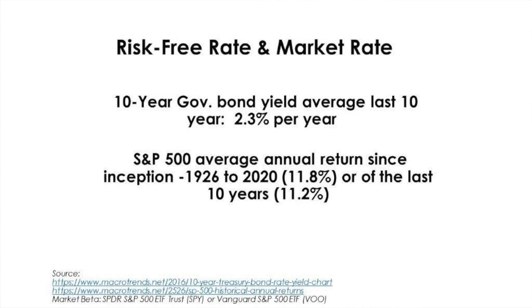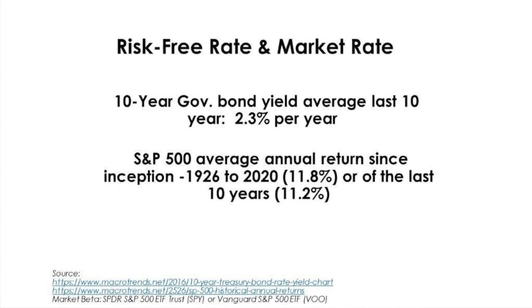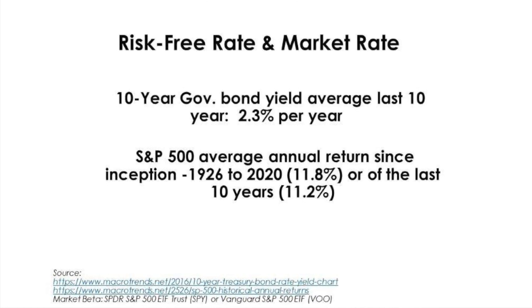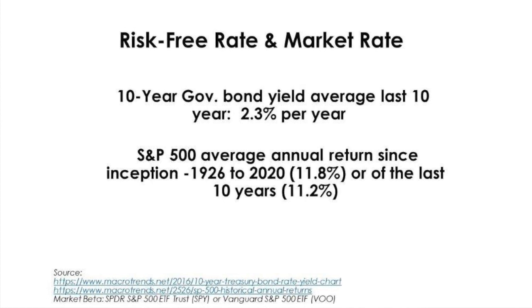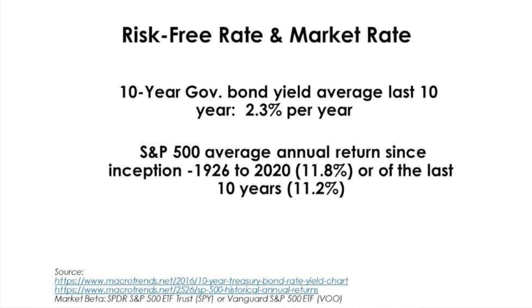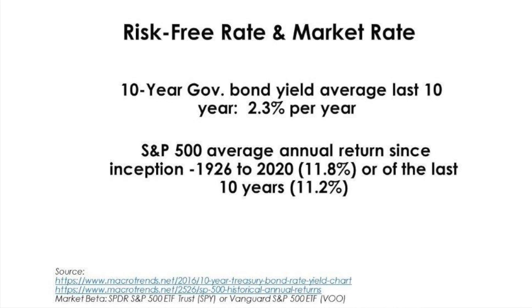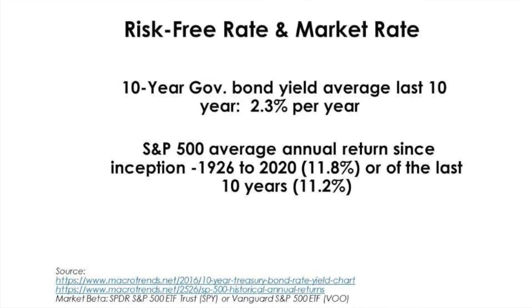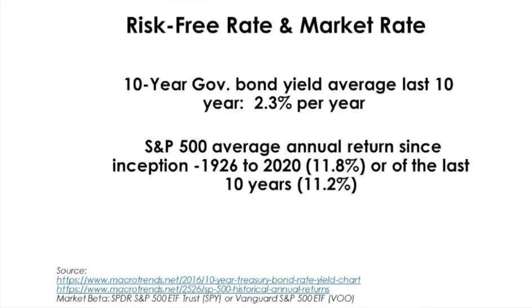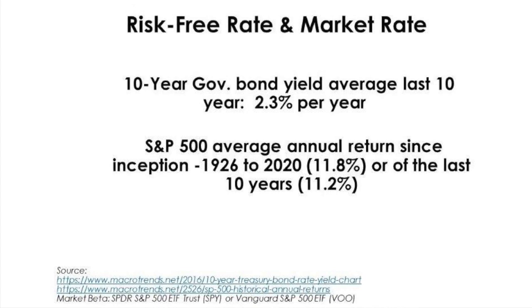The risk-free interest rate is 2.3%. I got that rate by looking at the 10-year government bond for the last 10 years. I like to use a 10-year bond and look back 10 years because that's the typical life of mine that is used in feasibility, pre-feasibility, and PEAs. The market rate, I use the Standard & Poor's 500 index. The return for the last 10 years is about 11.2% per year. If you look at the index since inception in 1926 till today, the average return is about 11.8%. So 11.2 is a reasonable rate.